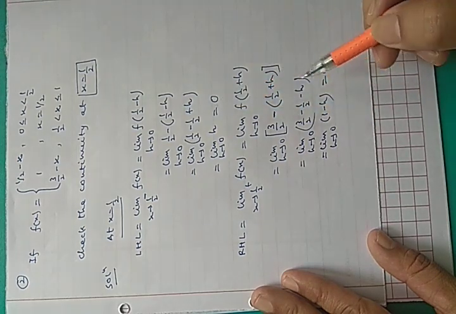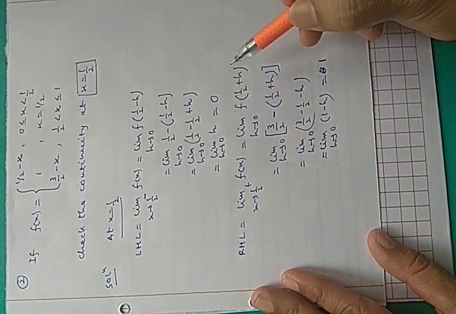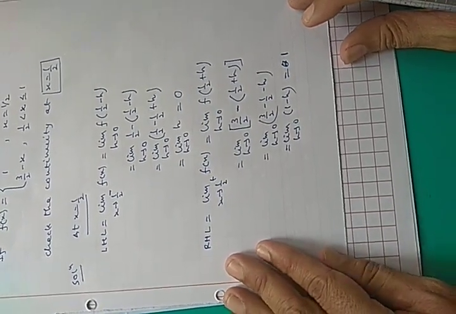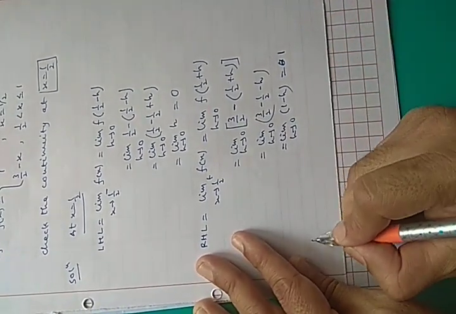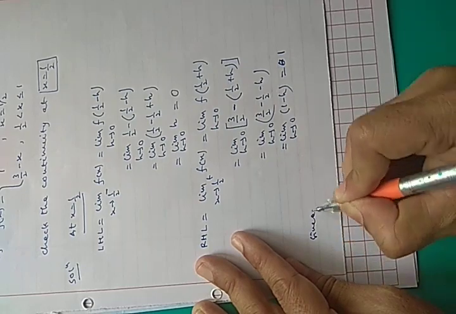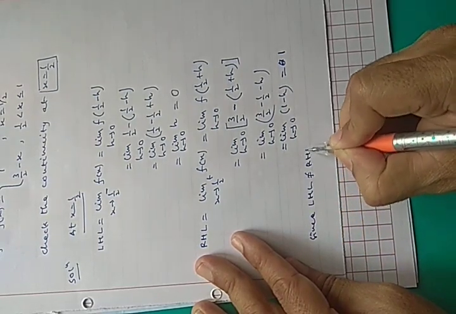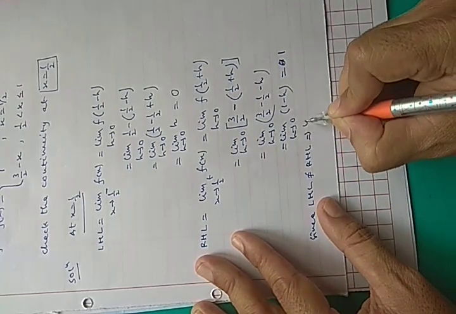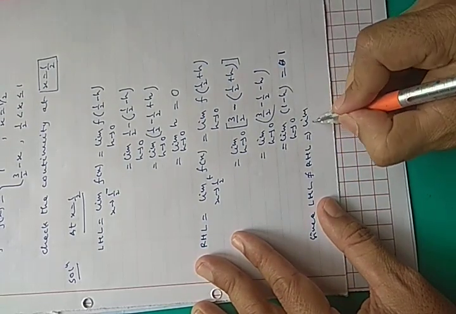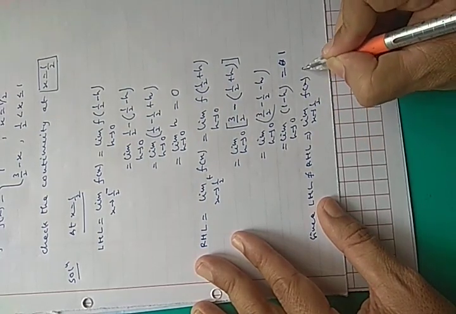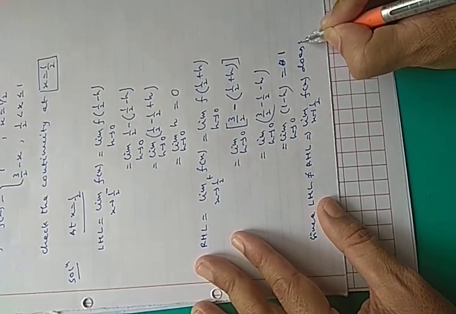So again you can see the left hand limit is not equal to the right hand limit. So the limit does not exist, so the function is discontinuous. Since the left hand limit is not equal to the right hand limit, this implies limit x approaches 1 by 2, f(x) does not exist.